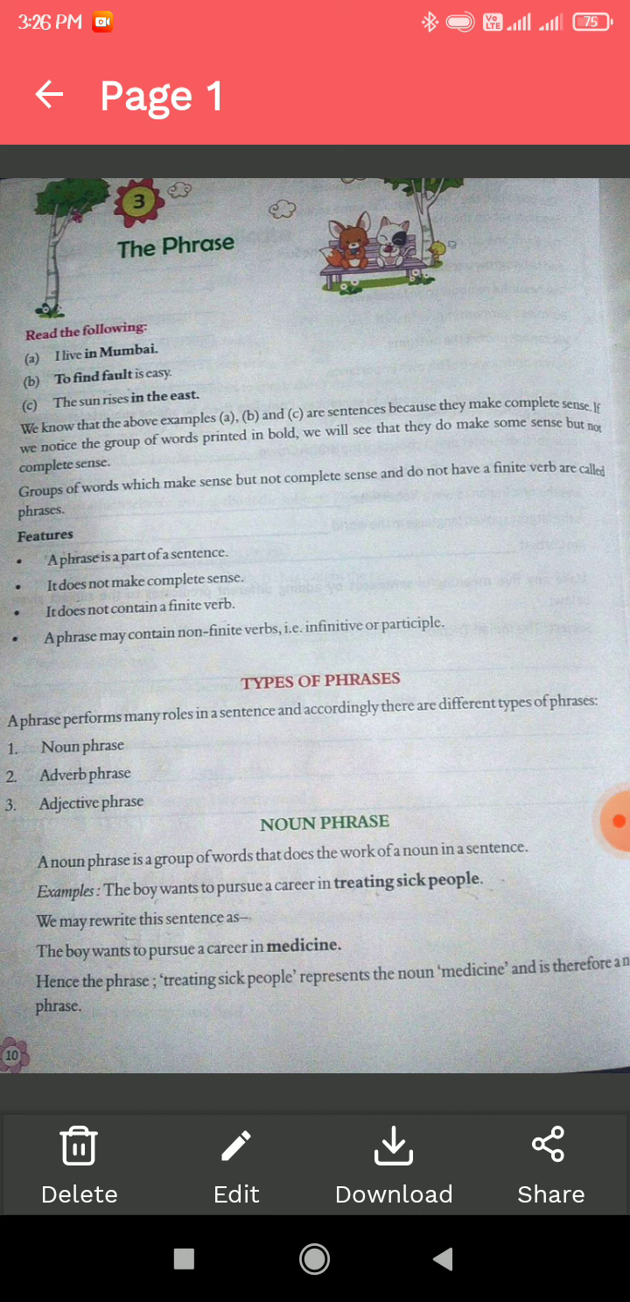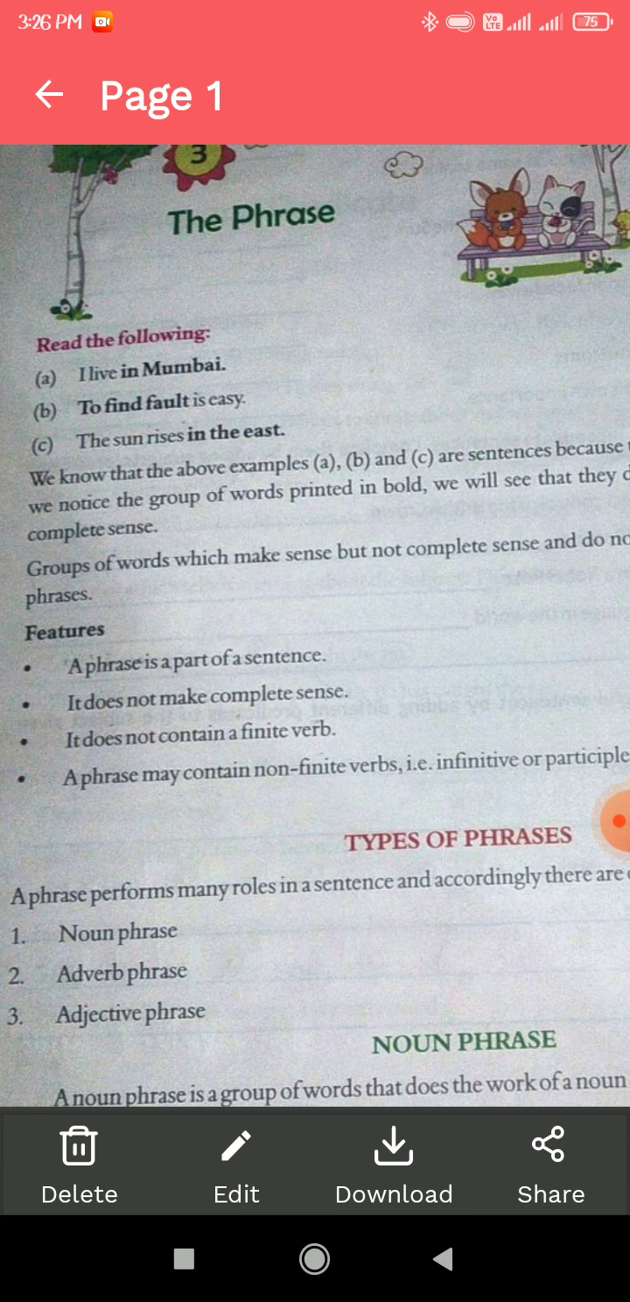In this video we will start a new chapter, chapter number 3, the phrase, taken from standard 7 English grammar. So let's get started. Read the following. Option A, I live in Mumbai. Option B, to find fault is easy. Option C, the sun rises in the east.